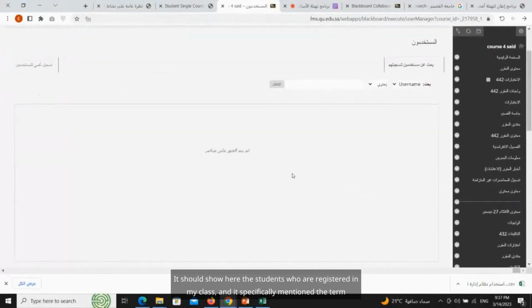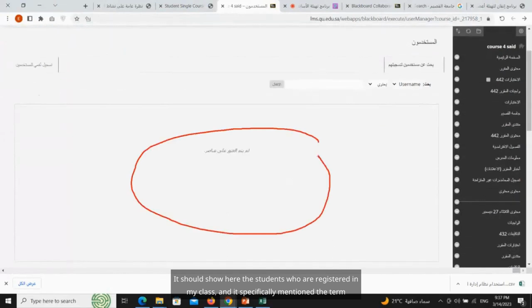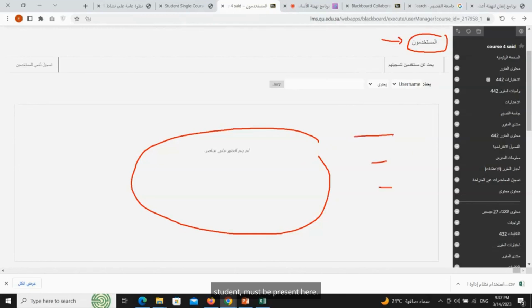it should show the students who are registered in my class, and it specifically says users, al-mustakhdimun. It didn't just say students or teachers, because the user of the course isn't just the student, it's the student, the teacher, and the supervisor as well. Any role or any permission, which we call in Arabic door, like the role of a teacher or the role of a student, must be present here. Okay, do I know where to get them from?